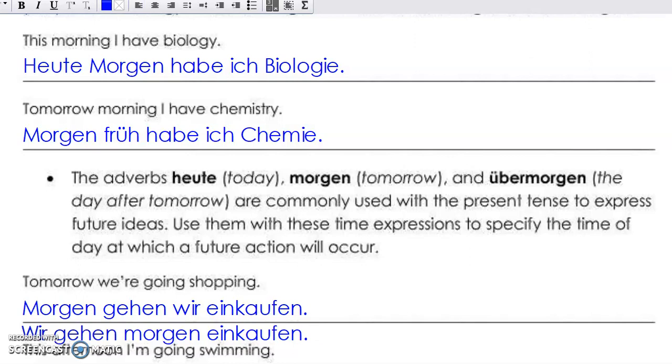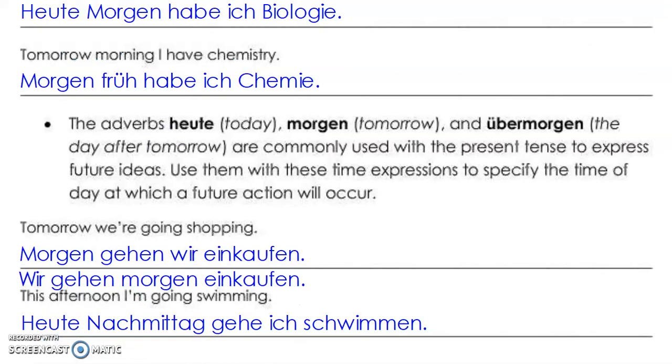This afternoon, I'm going swimming. How would we say this afternoon? Remember, we don't say this. If we're talking about this afternoon, we're talking about today. So how would I say this afternoon, I'm going swimming? We'll start with our time expression for this. And we get heute Nachmittag gehe ich schwimmen.